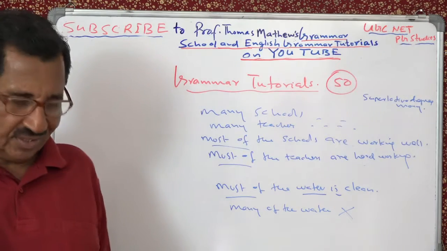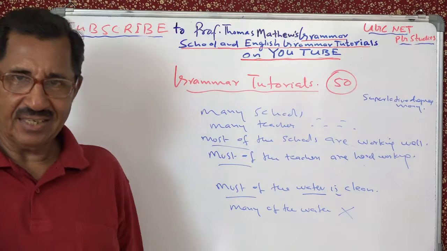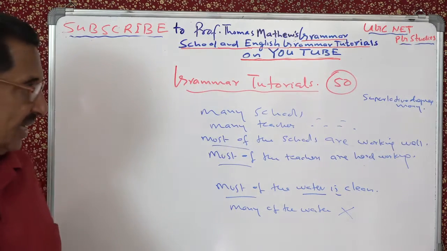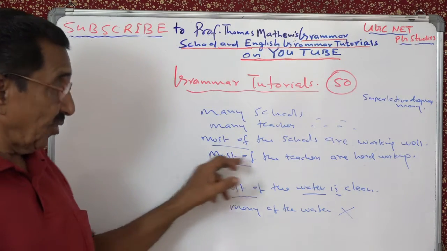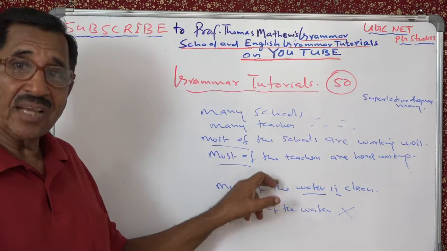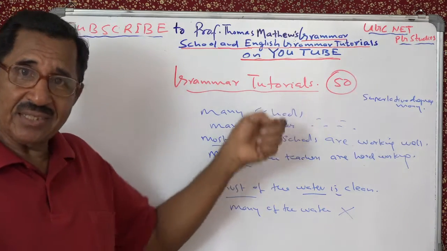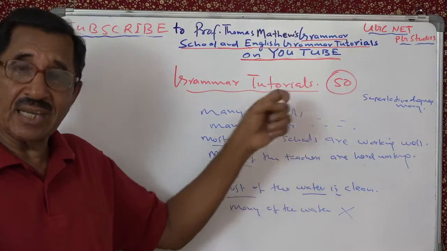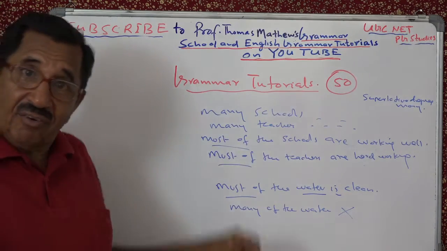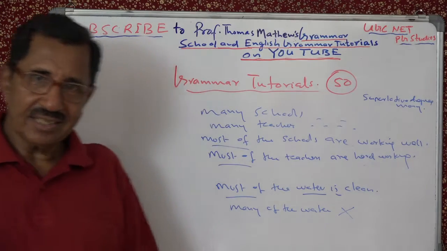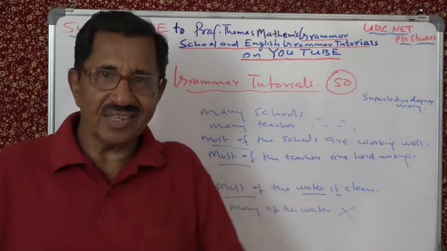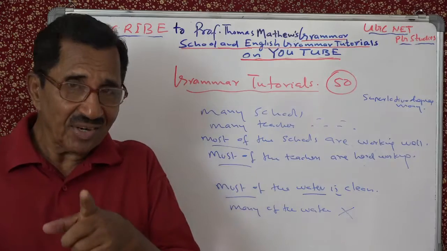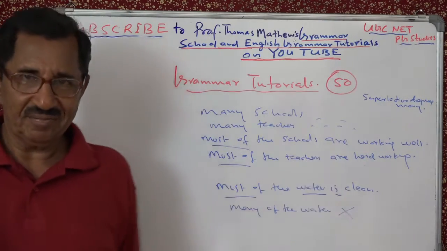All you have to do is, if you can rewrite most of by using many, that means that most of is the superlative degree of many. If you cannot rewrite, that means that most of is used with the uncountable nouns and that is singular.